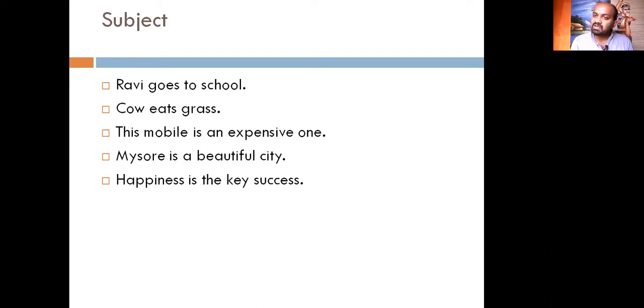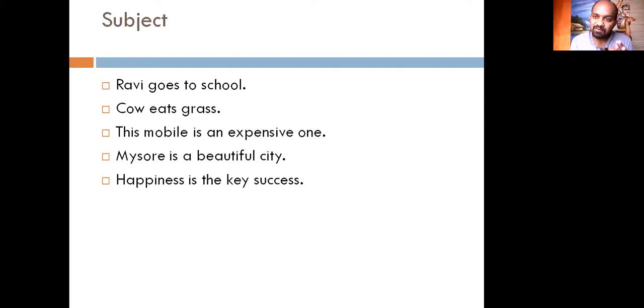Sometimes the subject is understood. That's the reason why we will have only predicate. For example, sit down, get out. Here, it is understood that you sit down, you get out. By and large, there has to be a subject and a predicate in a sentence. Knowing subject and predicate in a sentence will help you to understand a clause.